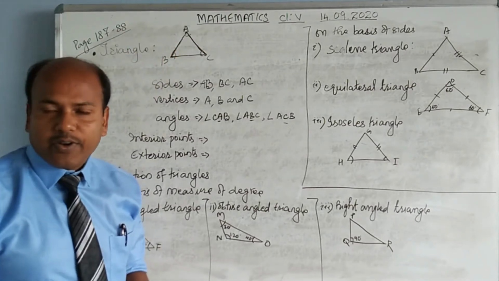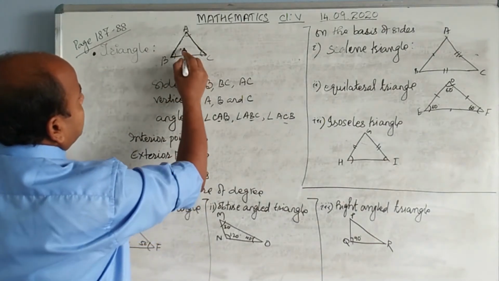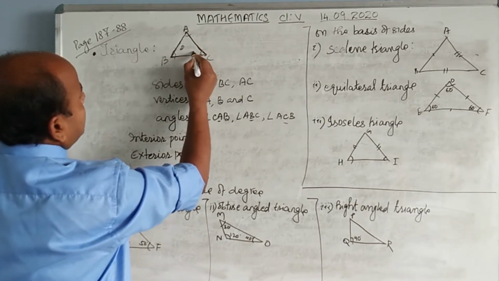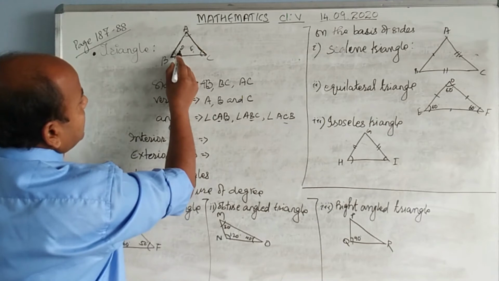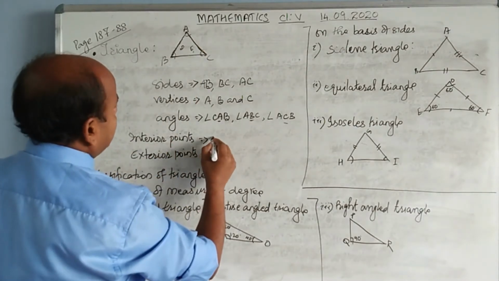Now interior points. If you have a point inside, such as D and E, these are inside the triangle. These are called interior points.